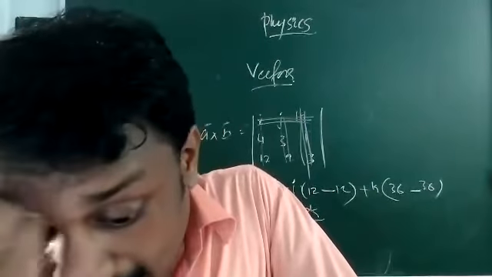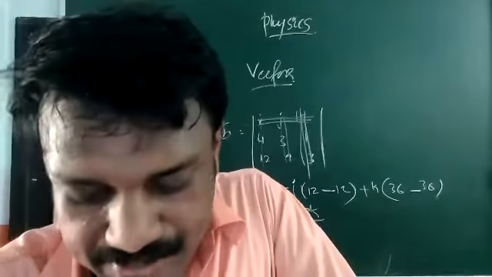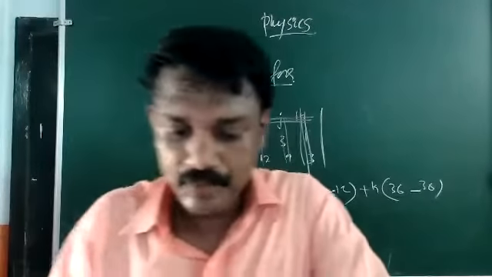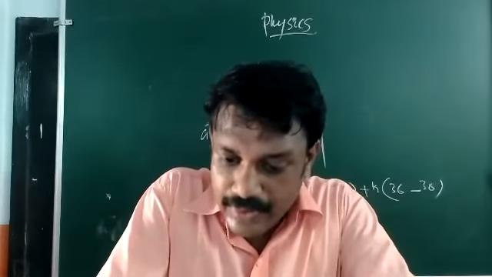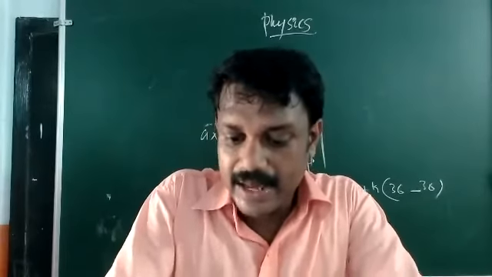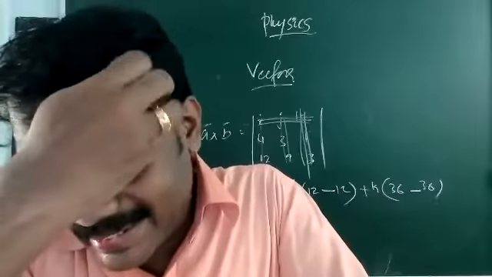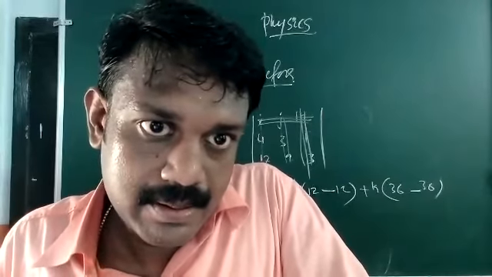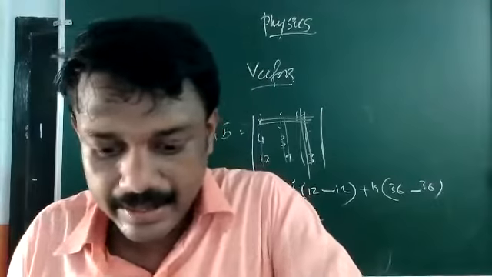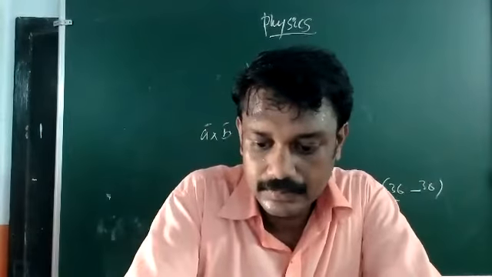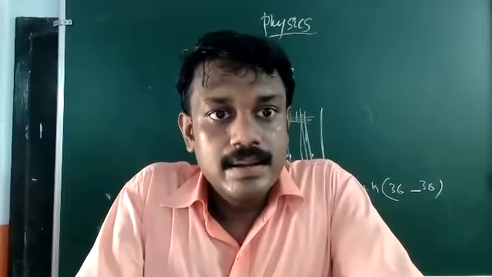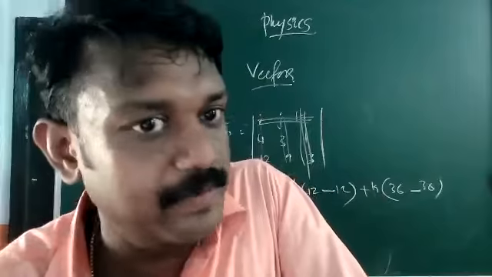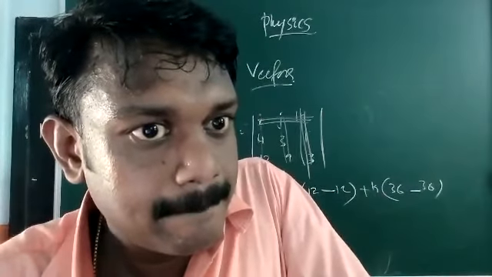Okay. Then find the value of C, the same question, question number 3, the third section: find the value of C for which the vectors 3i plus 3j plus 9k and i plus cj plus 3k are parallel. How can you find the value of C? They are parallel to each other. If they are parallel to each other, their cross product will become 0.